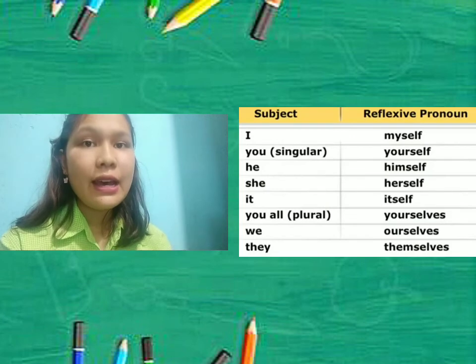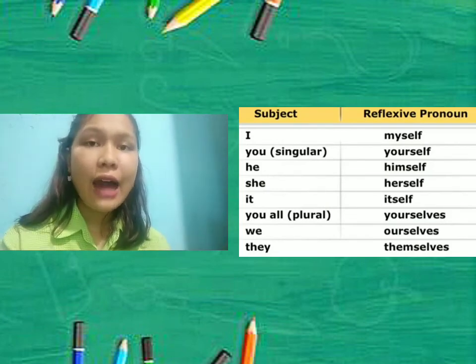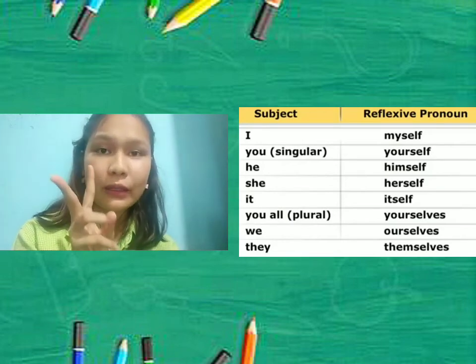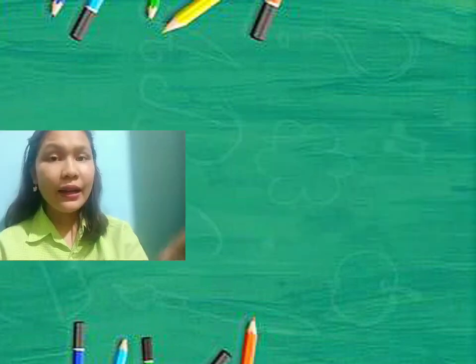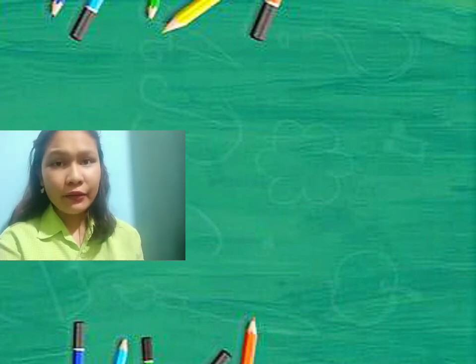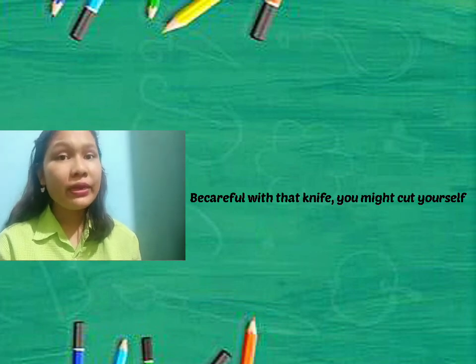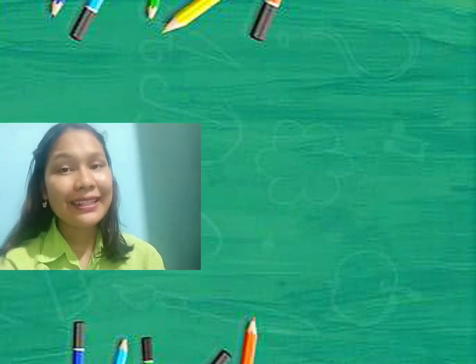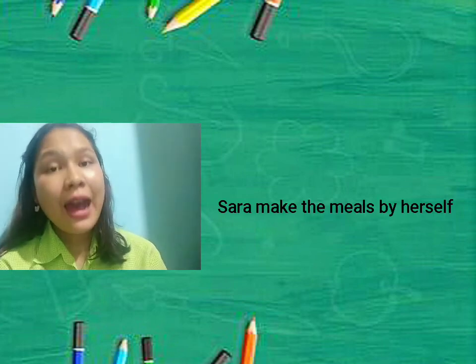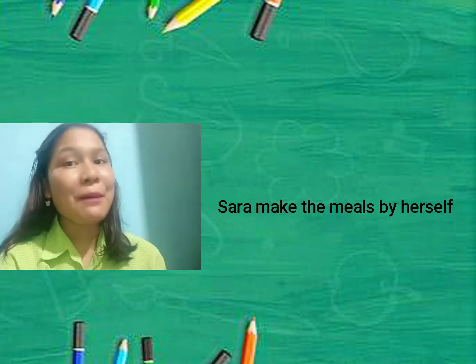So this is the reflexive pronouns table, and I'll give you two examples. First, using yourself: be careful with that knife, you might cut yourself. Second, using herself: Sarah makes the meals by herself.